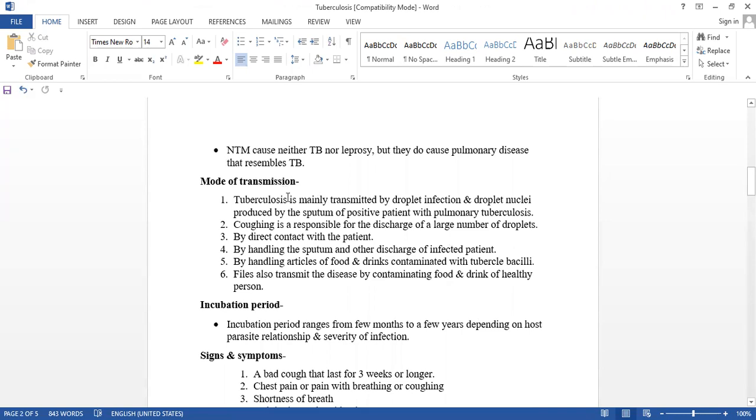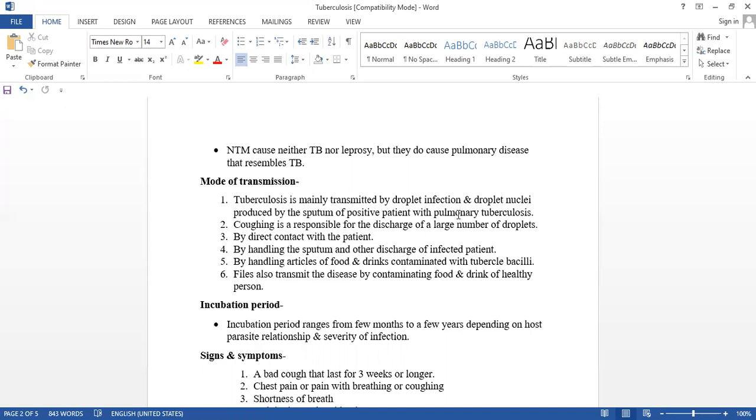How does transmission take place? Tuberculosis is mainly transmitted by droplet infection, which means sneezing and coughing. That's why we always say use a handkerchief while sneezing and coughing.